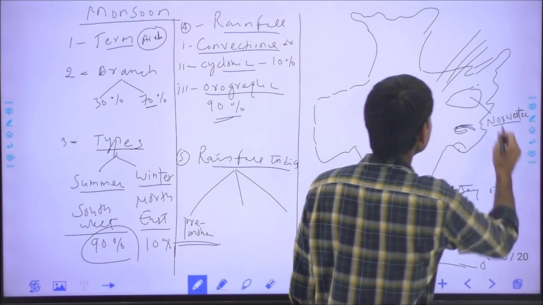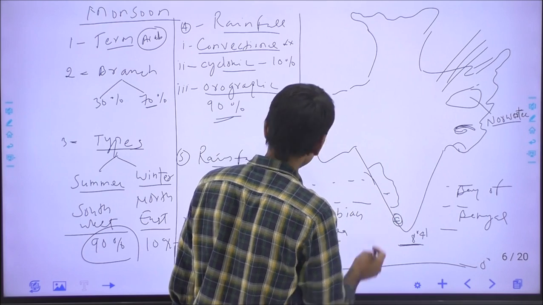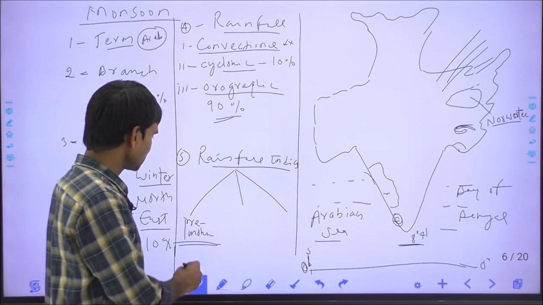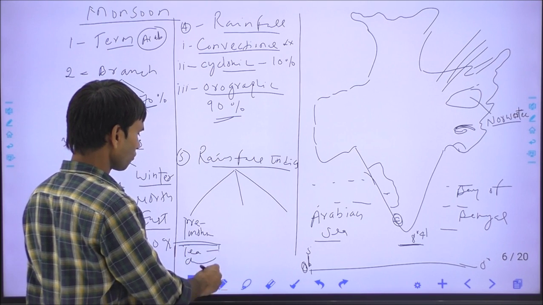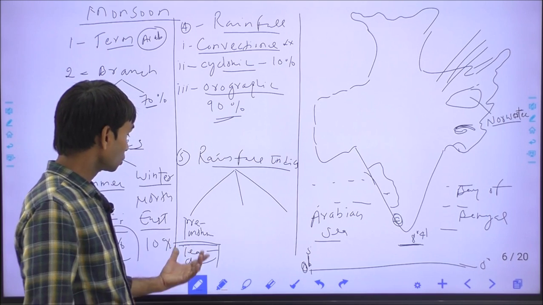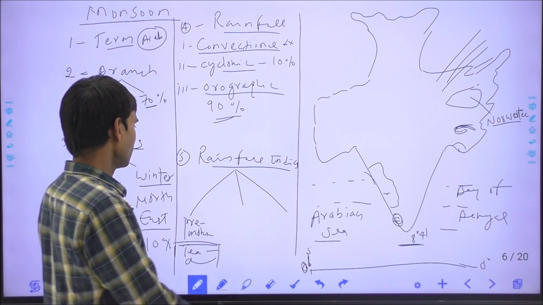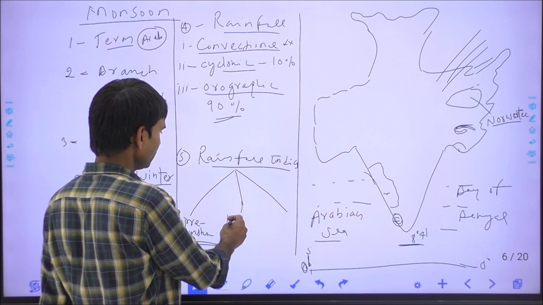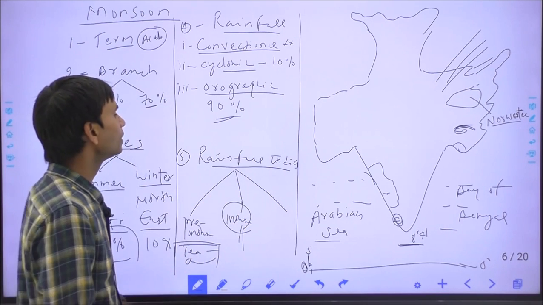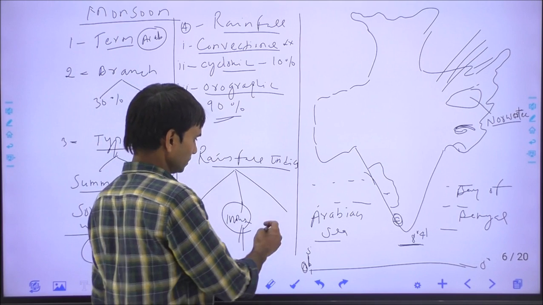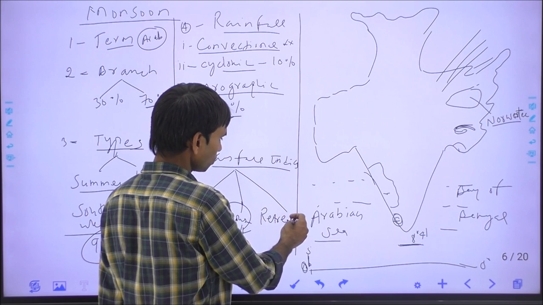pre-monsoon rain in the Assam region, and in south Maharashtra and Karnataka, the pre-monsoon rains are called tea shower, cherry blossom and coffee shower. Okay, so this is very useful for the plantations. And this is the monsoon rain. India receives rainfall mainly through the monsoon. And last is the retreating monsoon, the लौटता हुआ monsoon.